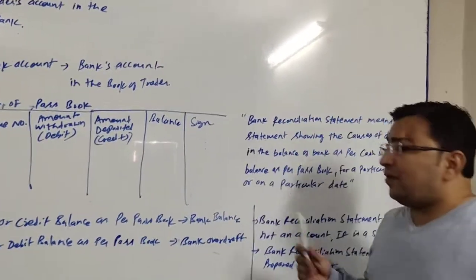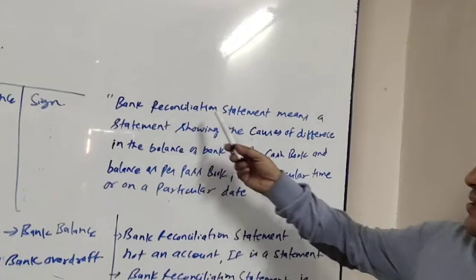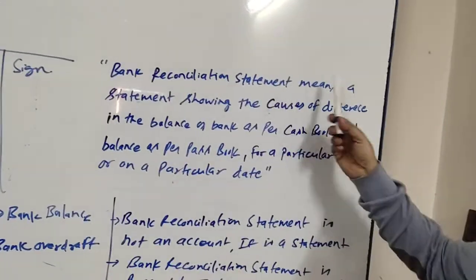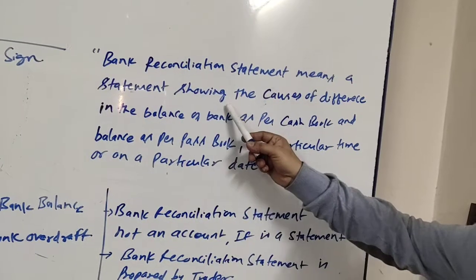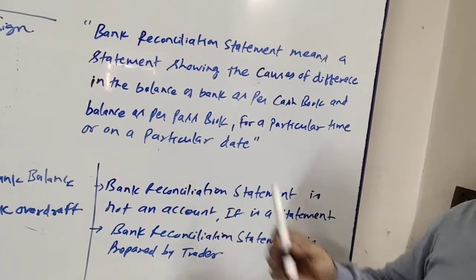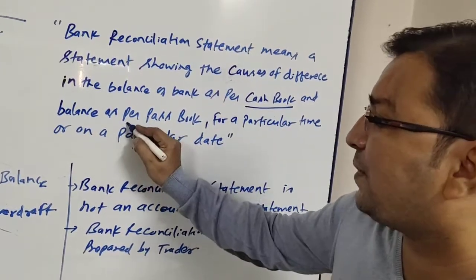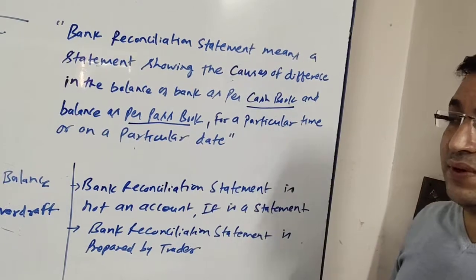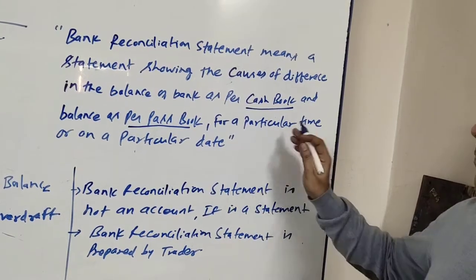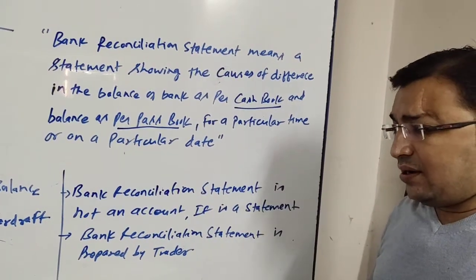Let us see the meaning of bank reconciliation statement, which we have already discussed. Bank reconciliation statement means a statement showing the causes of difference in the balance of bank as per cash book and as per passbook for a particular time or on a particular date.